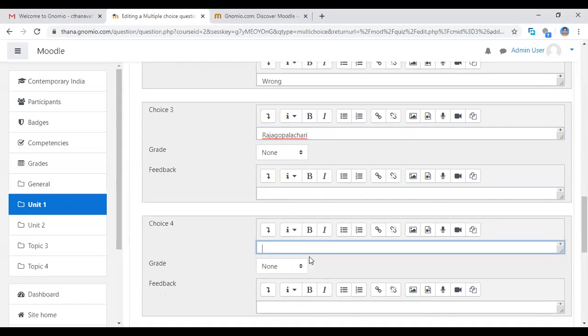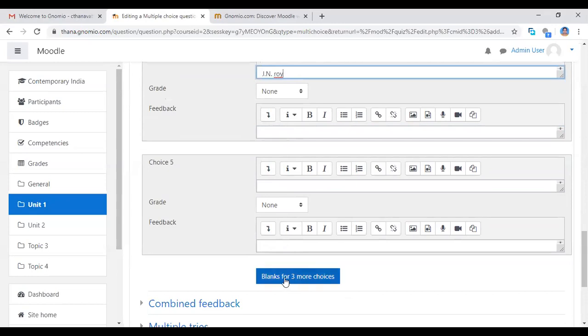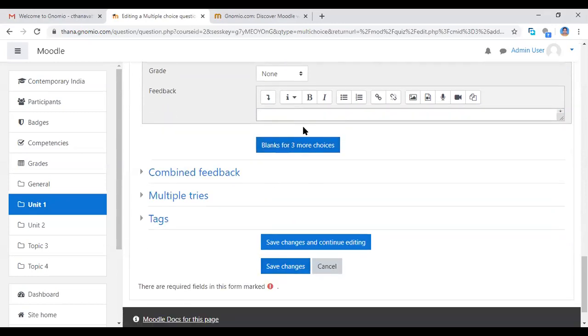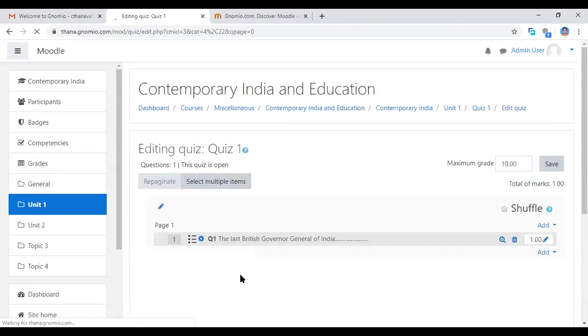Here also J.N. Roy. Now, if you want to add more choices, you can click. Now I'm clicking the save changes button. See, that question is here. If you want to edit or add more choices, you can click.